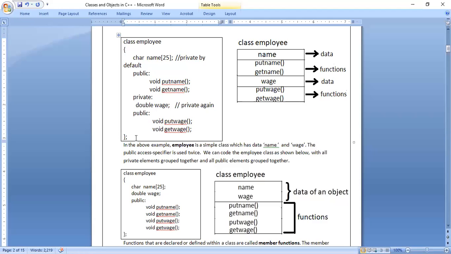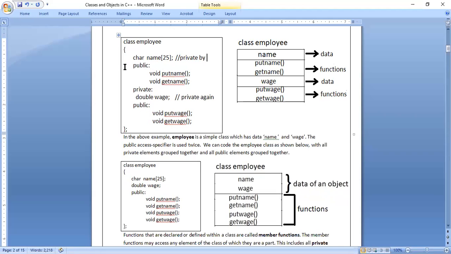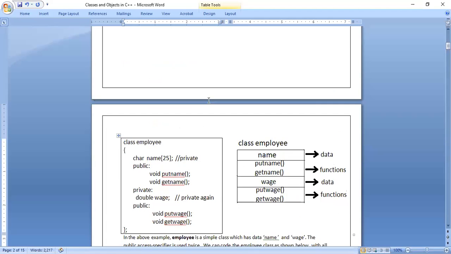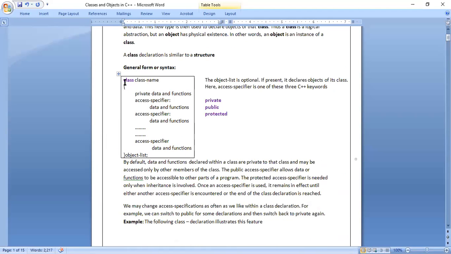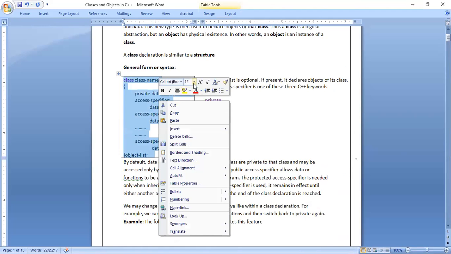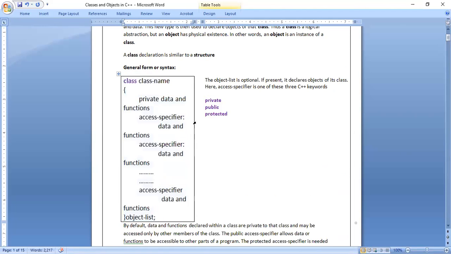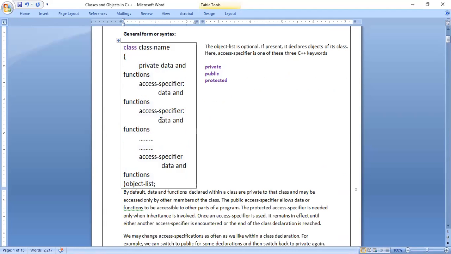So if you observe this example, you just look at the syntax. Okay, so that is the syntax. The syntax says class name. So the first thing is class name. Okay, then private data and functions, access specifier colon, data and functions, access specifier, data and functions. That means in a class you can write any number of times data and functions.